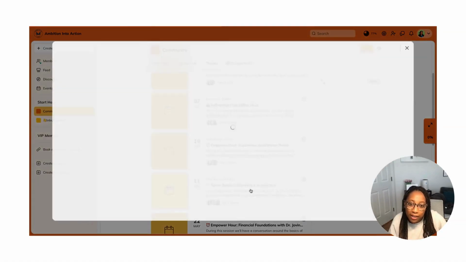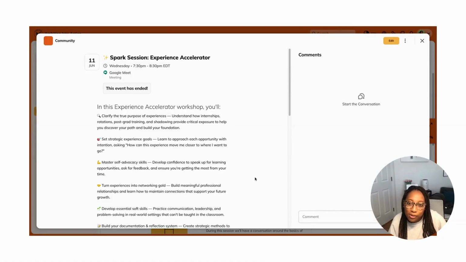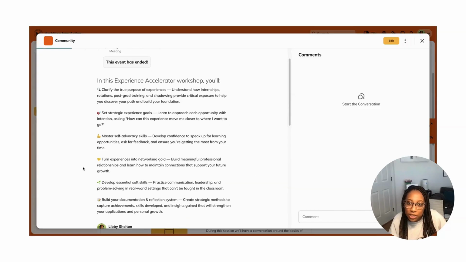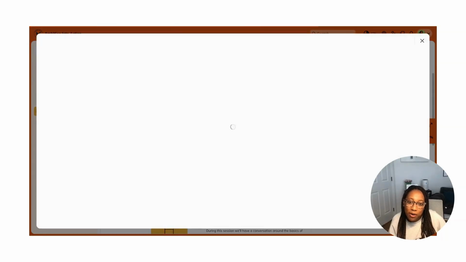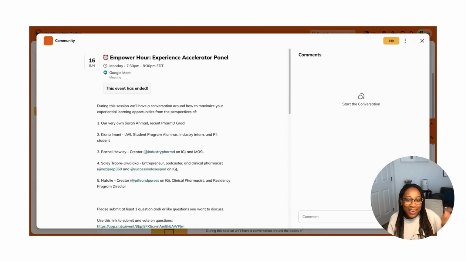Each month we'll have a Spark session. So these are just the objectives for the Spark session that I include in all of these. The Spark session is really just our main workshop to kick off the theme for the month. Once we have that Spark session, we'll then have an Empower Hour or an Action Zone. The Empower Hour is just a time to get questions answered. Usually I have a guest speaker, but it's more of a Q&A around the theme for the month.